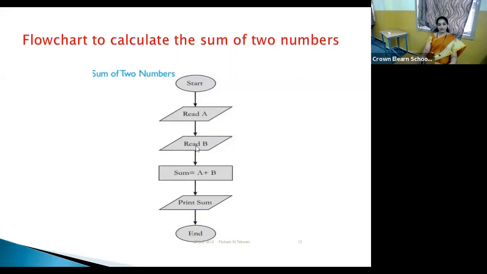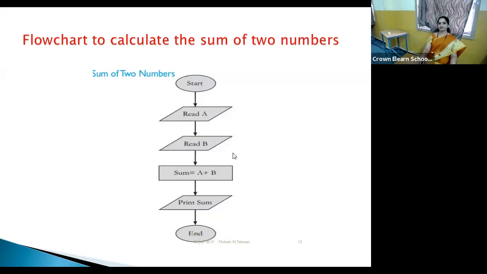I've already told you that it's not compulsory to use A and B only. You can use X, Y and even any other variables. And of course, here you can also use a single input box where you can write read A comma B. That is also correct. But as it is the beginning, here you have the clear explanation.